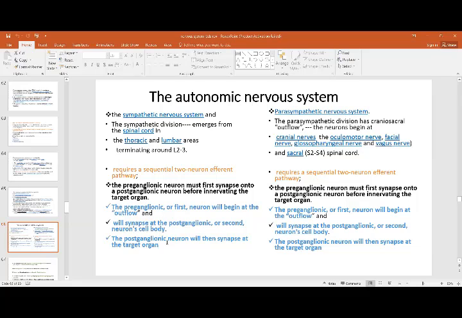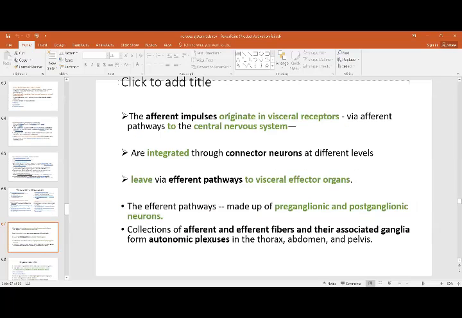From there, another chain of fibers is going to start. That is going to be called the postganglionic fibers. They are going to start from that chain of ganglia, and then they're going to go to the target organ. So you have two steps, two neuron efferent pathways. Same is the case in the parasympathetic system. The afferent impulses from the viscera travel via the afferent pathways to the central nervous system, are integrated through the connector neurons, and leave via efferent pathways to the visceral effectors. That is, afferent and efferent, you have the same, made up of these preganglionic and postganglionic fibers. In detail, you will talk when you do the brain.